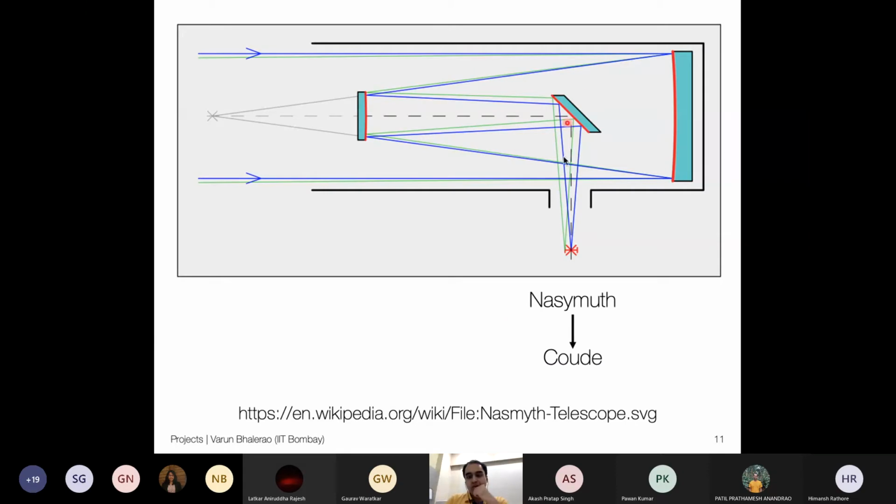So this is called an azimuth focus. When I have light coming here, sometimes if you have very heavy equipment, then you can't actually mount it with your telescope. To fix that, these days you put a fiber optic cable. So your telescope focuses light into a fiber optic cable, and then you take it to some heavy equipment that is mounted somewhere.